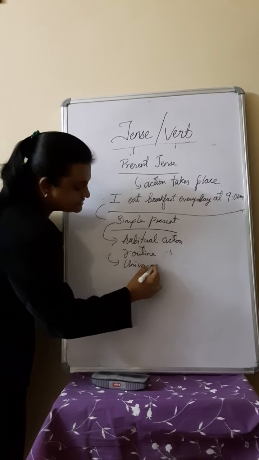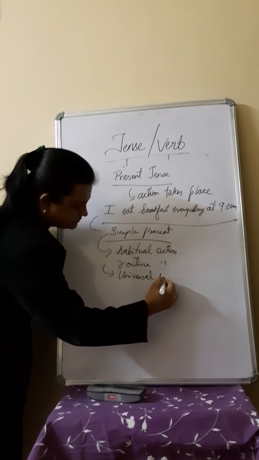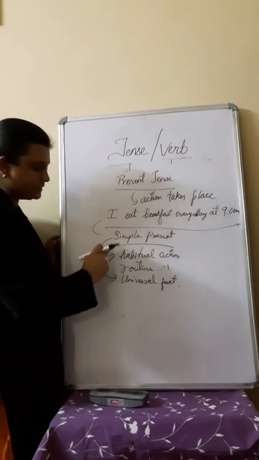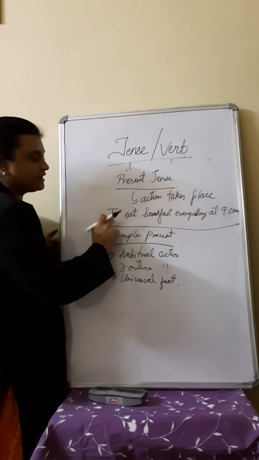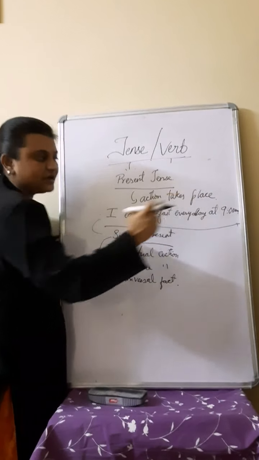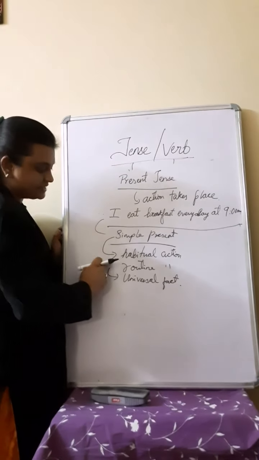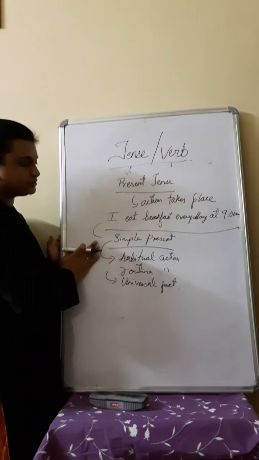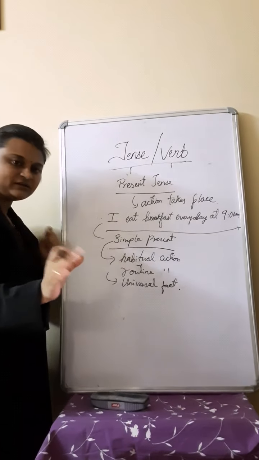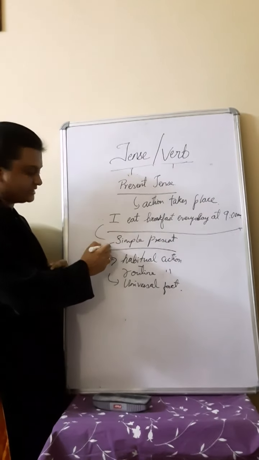The sun rises in the east. Right? So simple present tense denotes the habitual action, like I eat breakfast every day at 9 a.m. in the morning, and the sun rises in the east. So these are the simple actions and habitual actions. Just simple mannerisms, simple actions are used for simple present tense.